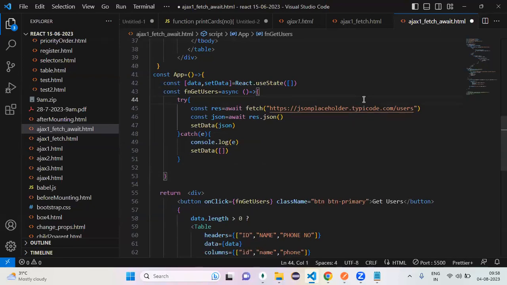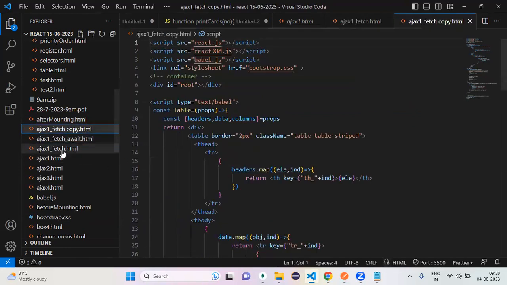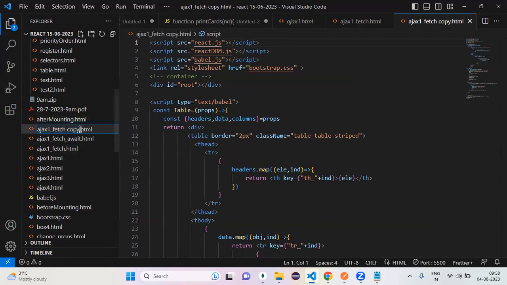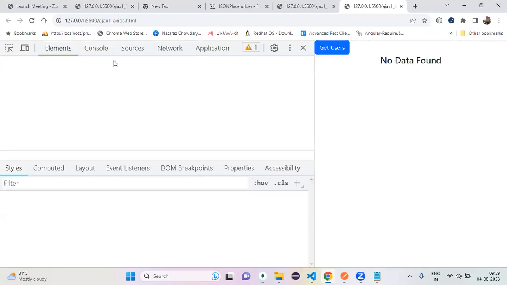So you handle it by using then and by using await. So shall we move the same example to the axios third-party library? Shall we? Yes, sir. Control C, Control V. Now rename it axios, very simple. First thing, can I run this one? Open with live server. Now inspect it, console.